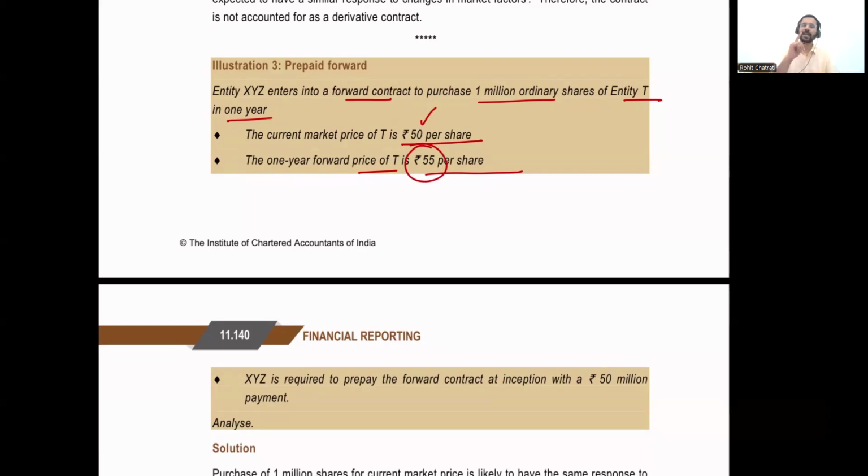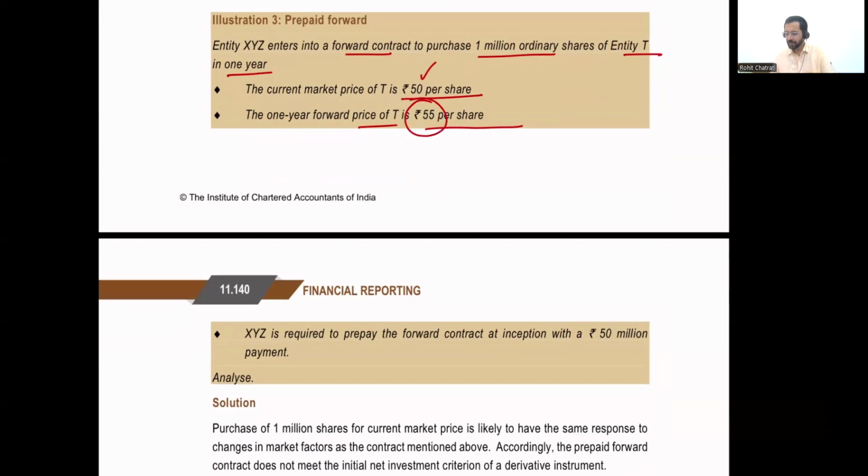So entity XYZ is expected to have an outflow of 55 per share after a period of 1 year. Now, instead of actually making the 55 rupees payment after 1 year, what entity XYZ has decided is that XYZ will prepay the forward contract at the inception itself. What XYZ is telling the counterparty is, I have to pay you 55 1 year later. Instead of that, I will pay you the present value of 55, which happens to be 50 million.